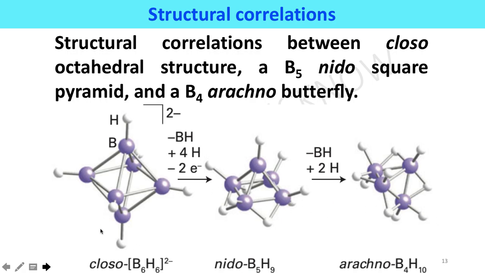If one BH unit with 2 electrons from the closo structure is replaced with 4 hydrogen atoms, then one side is open and it becomes a nido-like structure. Here nido means a nest-like structure, like a bird's nest. If one more BH unit is replaced with 2 hydrogen atoms in the nido structure, it becomes arachno, that is like a net-like structure.